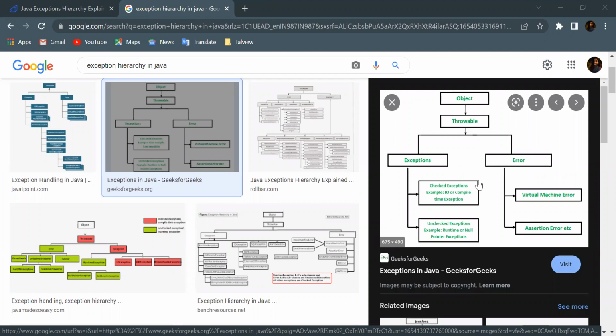For exception, it might not be the case. Most of the exceptions are runtime exceptions. There are a few compile time ones, but most exceptions are runtime exceptions. So the main basic difference between the error and the exception is that error can't be handled, exception can be handled. These are the main basic differences.